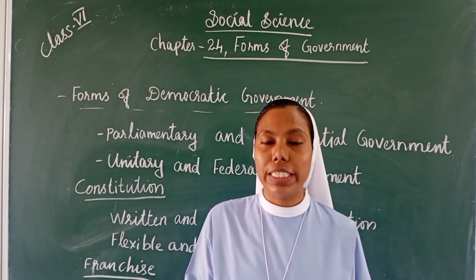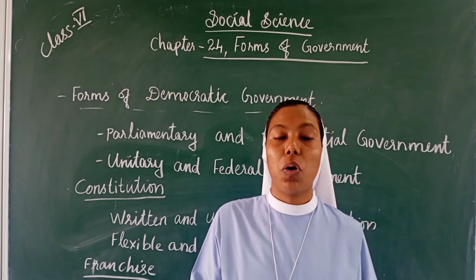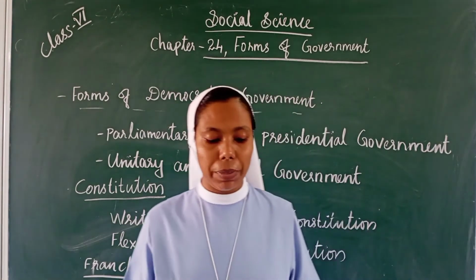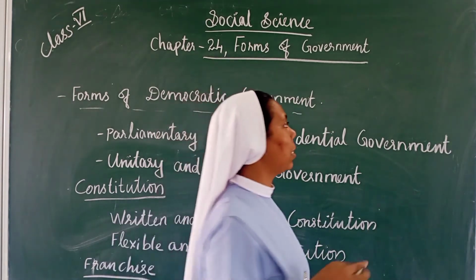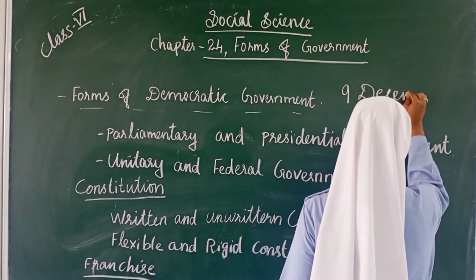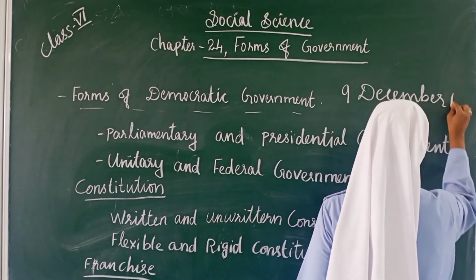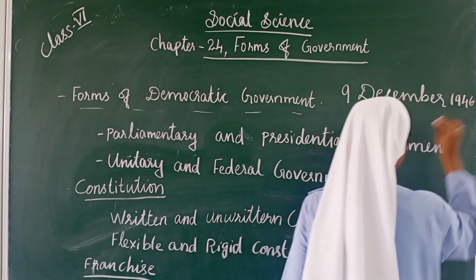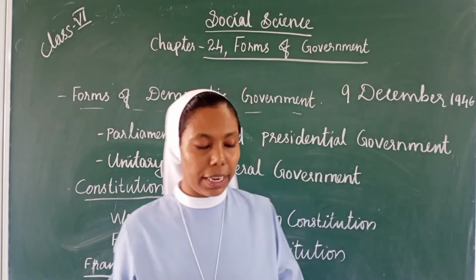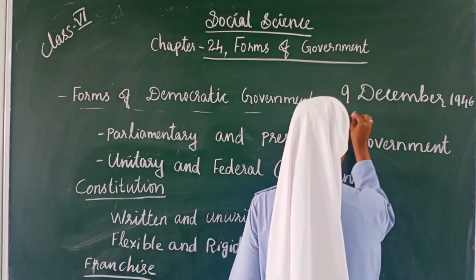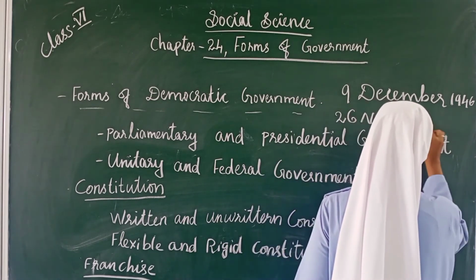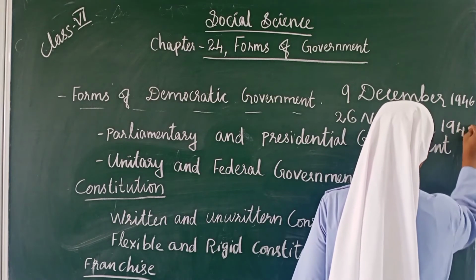And the constitution of India was the result of a long, careful consideration by the members of the Constituent Assembly between 9 December 1946 and 26 November 1949.